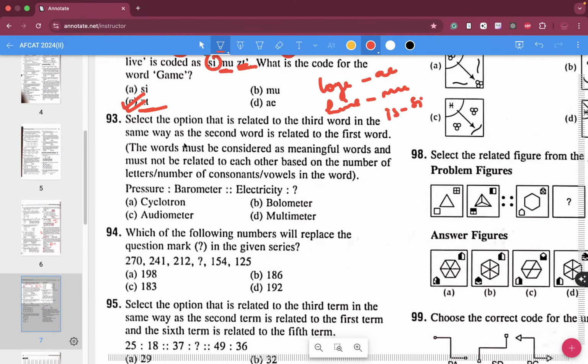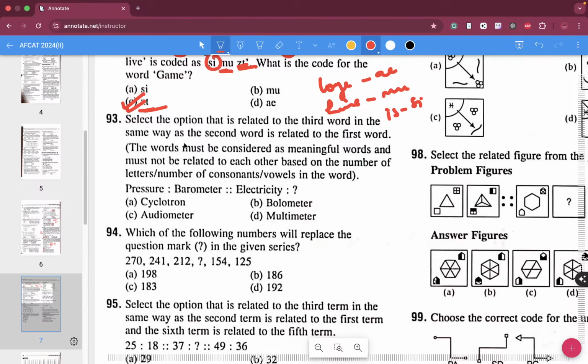Which particular device measures electricity? Pressure is to barometer, electricity is to what? Cyclotron? Perpendicular? Okay, it's not the answer. What is bolometer?